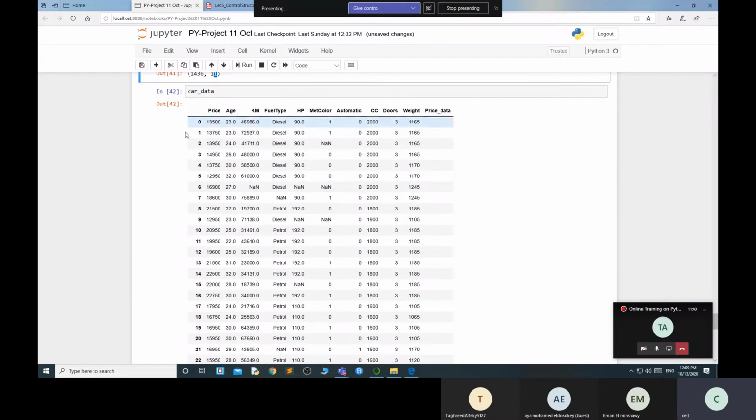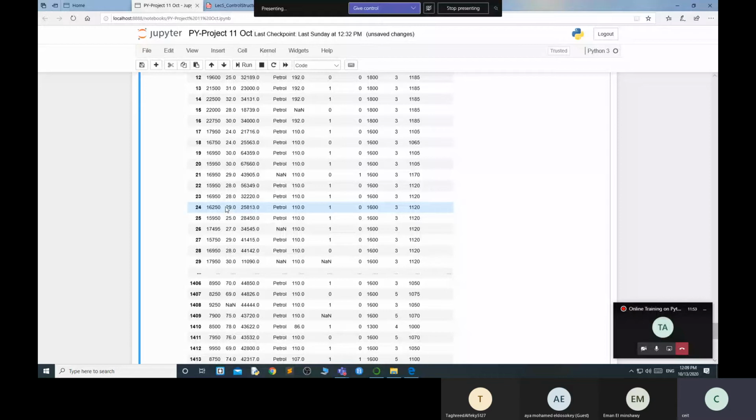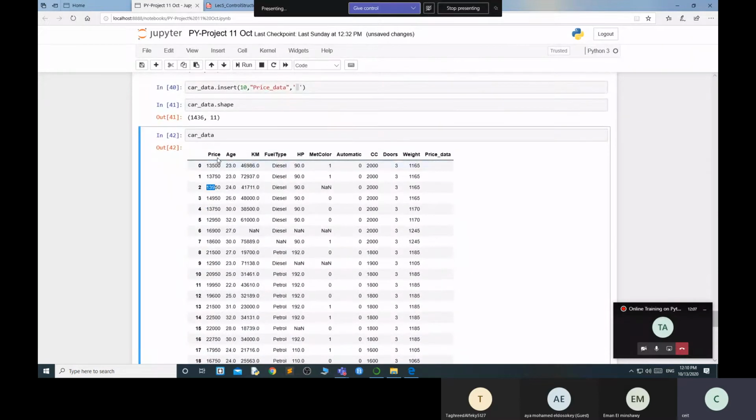Now I want to segregate the price. The prices available are $13,500, $13,900, 12,950. If you want to predict or buy a car, first of all you should know the categories of your car. I have a budget of this, a budget of that. So right now I'm categorizing my car prices as low, medium and high.